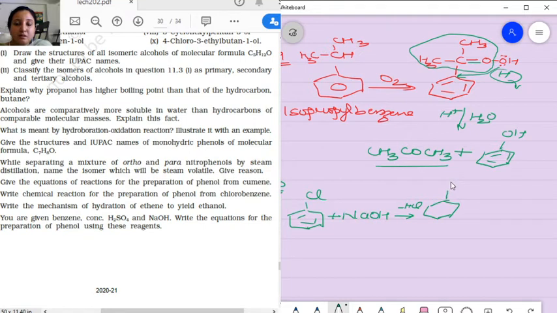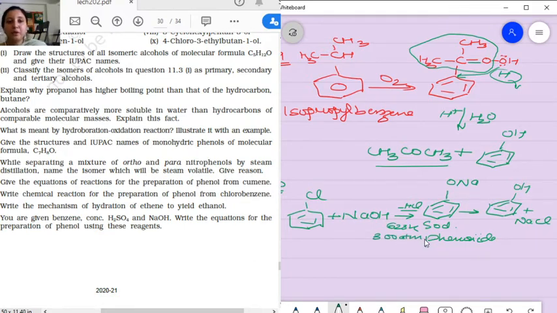It gives you ONa. Now the HCl which has come out over here reacts with the sodium phenoxide. When it reacts with the sodium phenoxide, it gives you phenol plus NaCl. One thing to remember, over here we need to maintain a temperature of 623 Kelvin and pressure of 300 atmosphere. Okay.